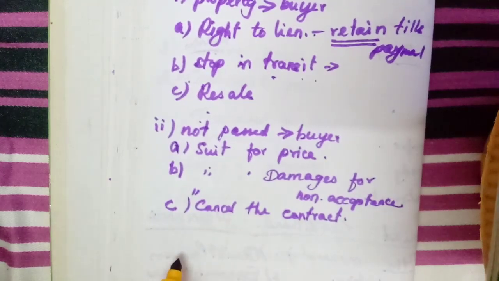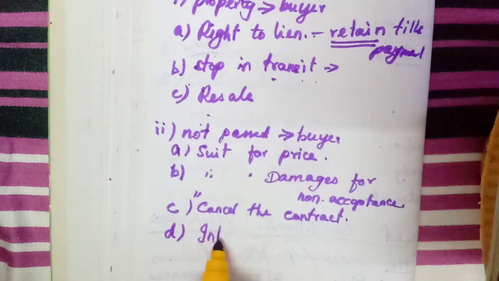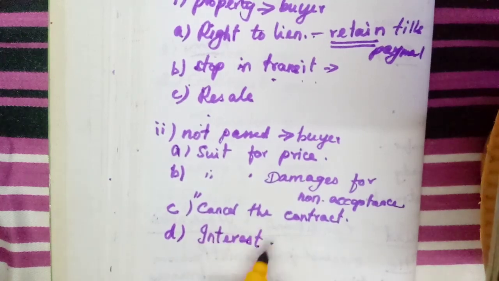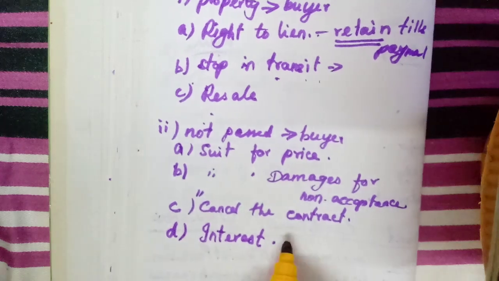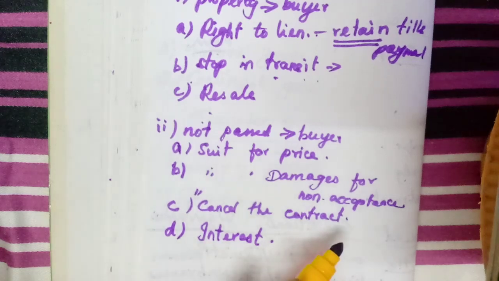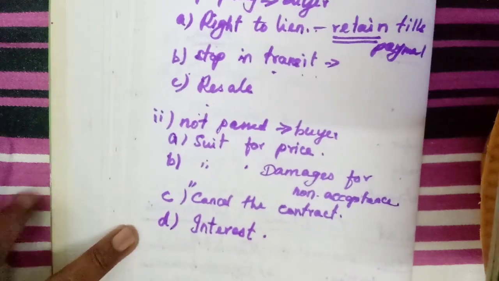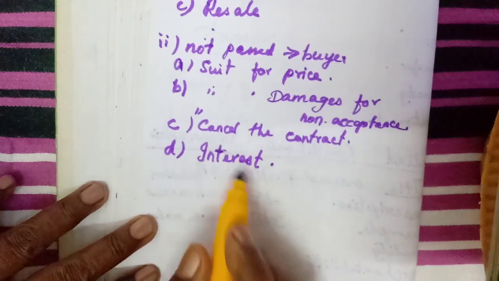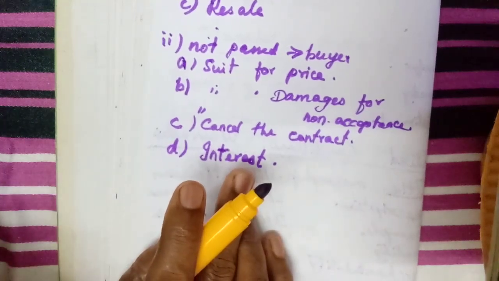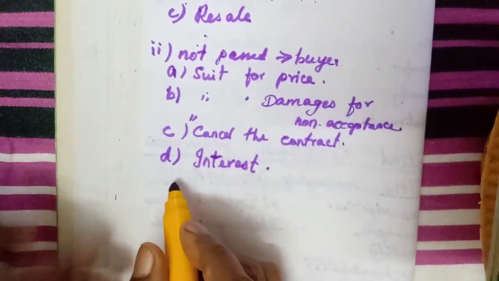Then he has the right to sue for interest also. Along with the purchase price, they will add some more amount as interest, maybe for months or years, if the amount is not paid and there is a long delay in the payment. They can file a case for the interest on that amount also. Not only the bill payment, along with the bill amount they may charge another amount as interest for the unpaid amount.